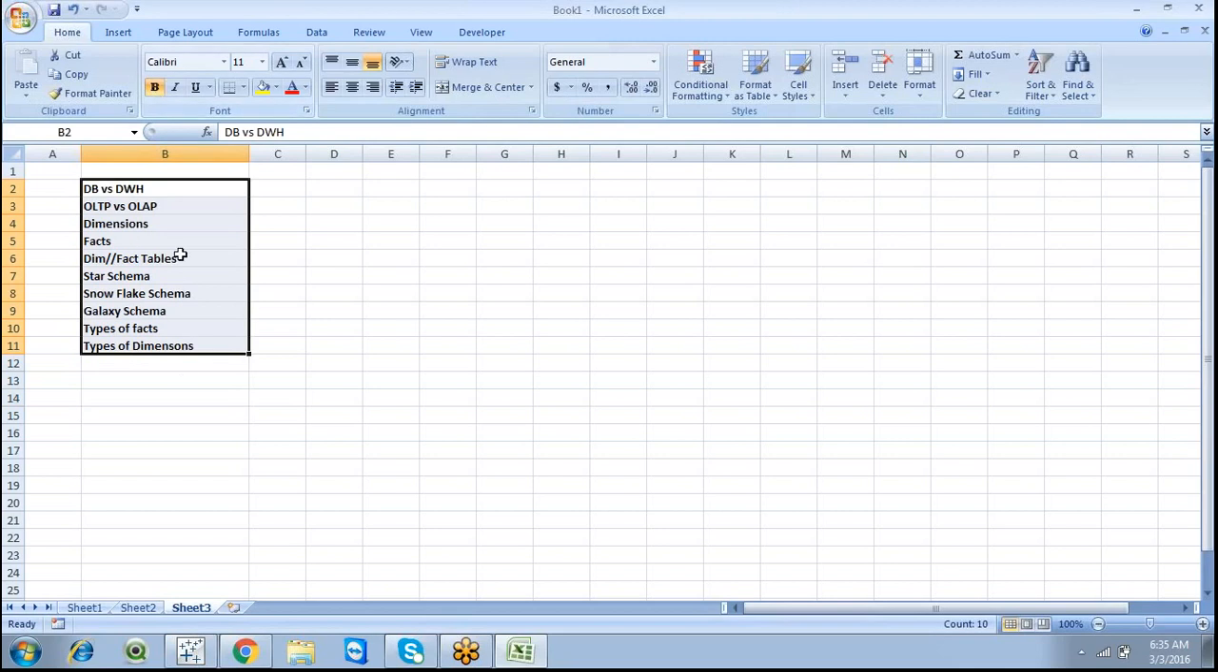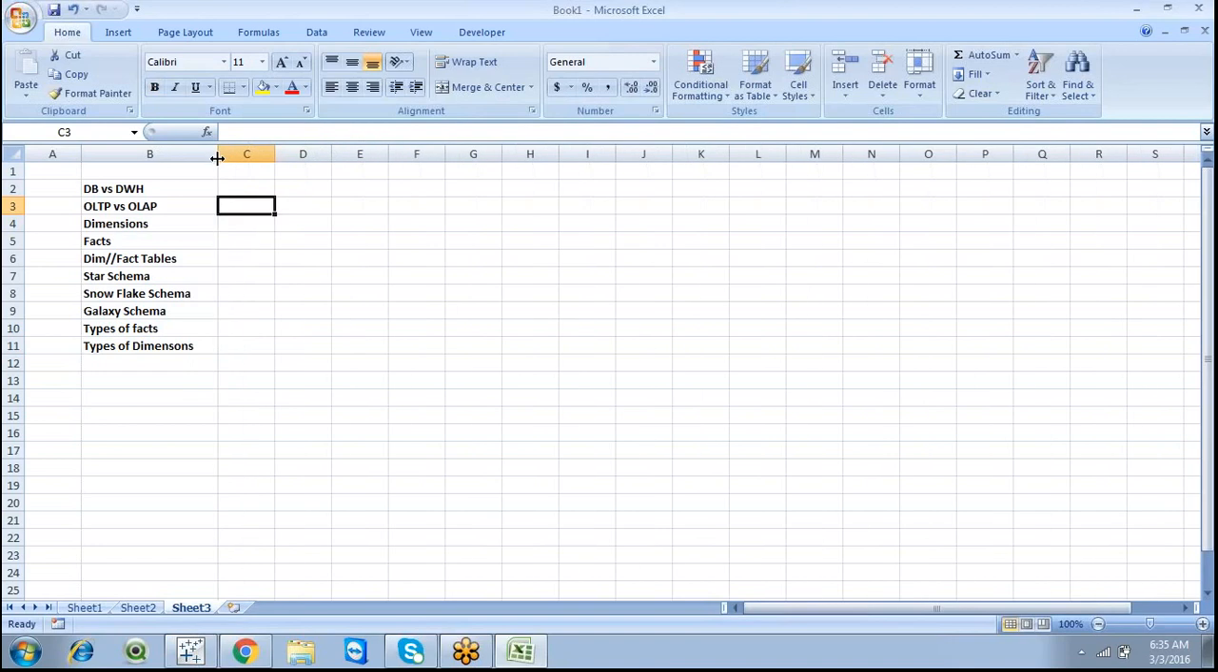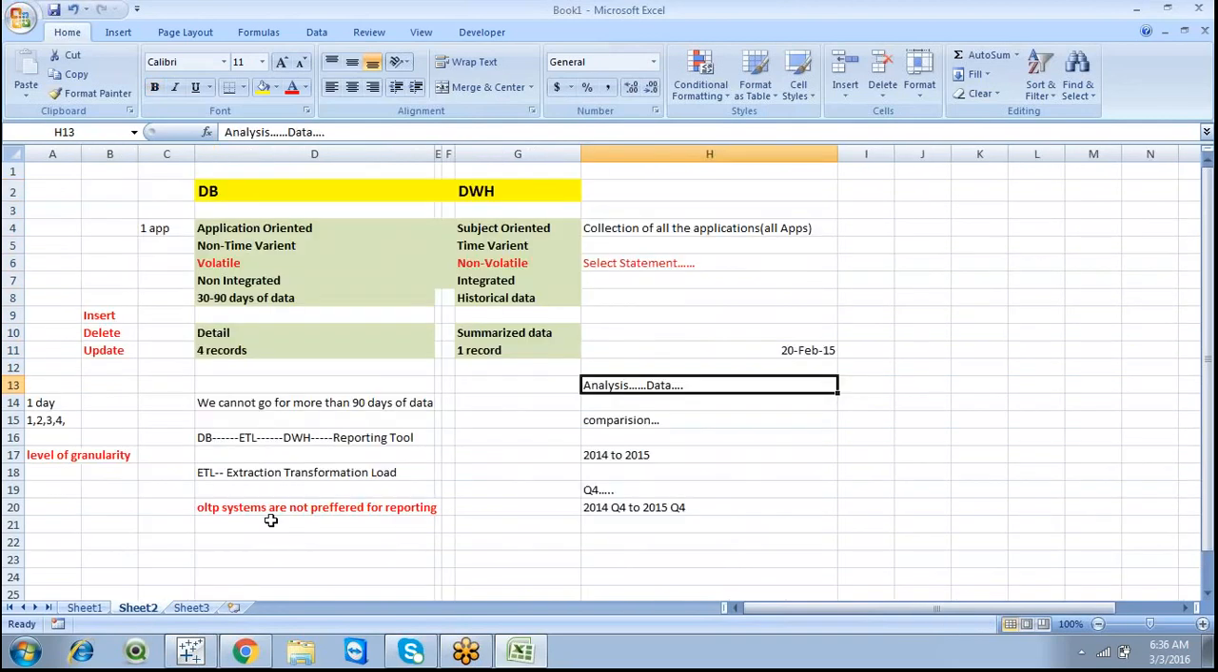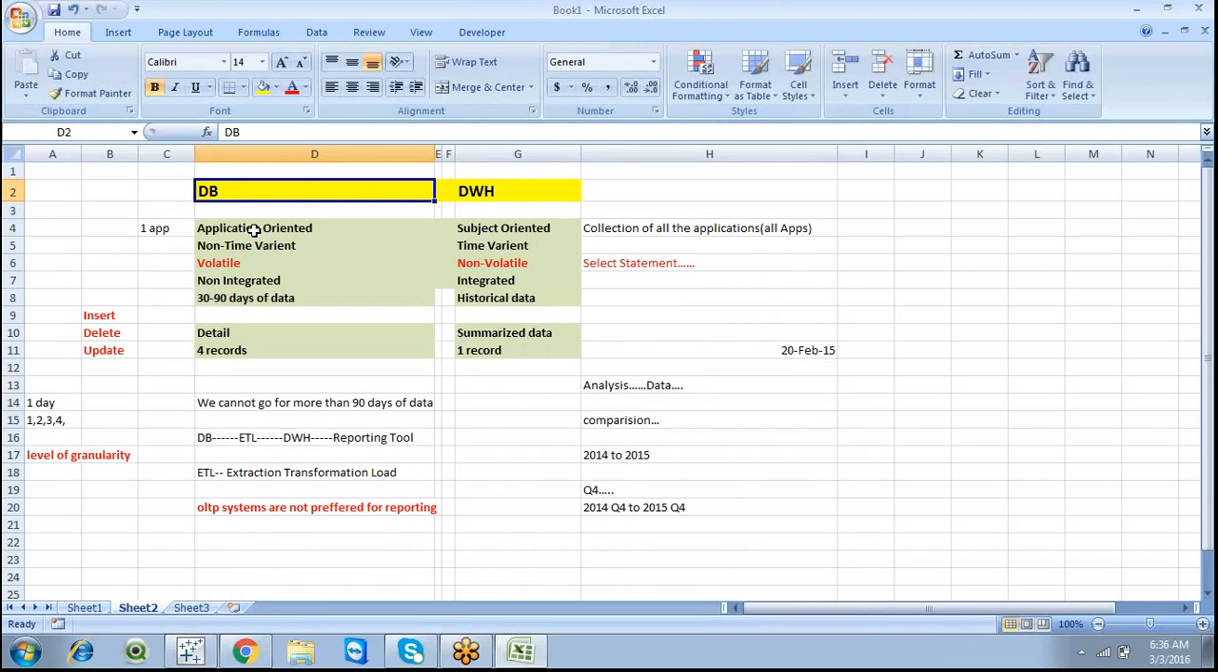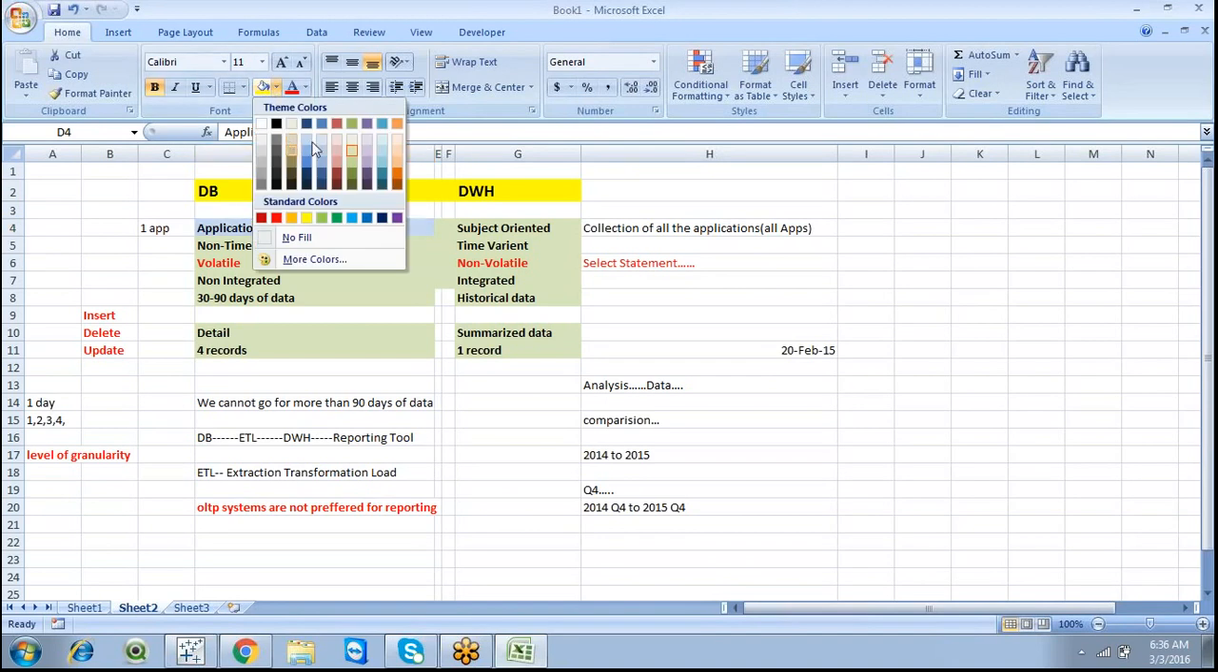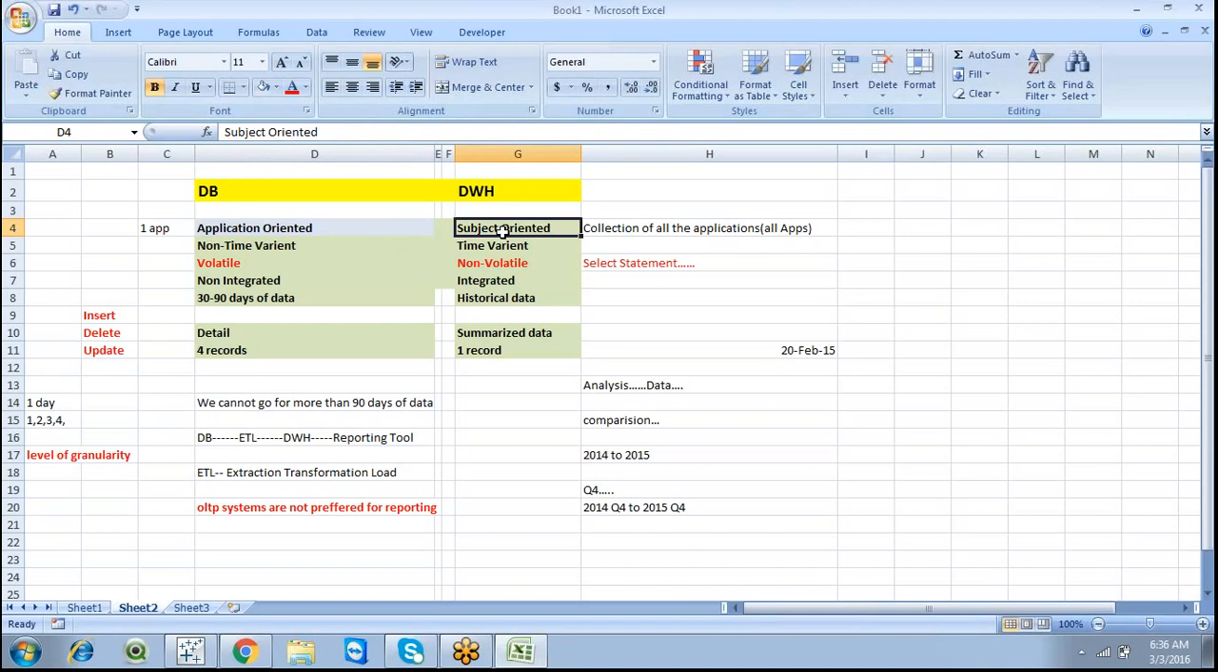So this is the main thing. We are going to discuss all these 10 points: why we go for reporting, what the importance of a data warehouse is, and the relationships between them. What is the difference between database and data warehouse? As I already discussed, a database is a collection of records, but it is application oriented, and a data warehouse is subject oriented.